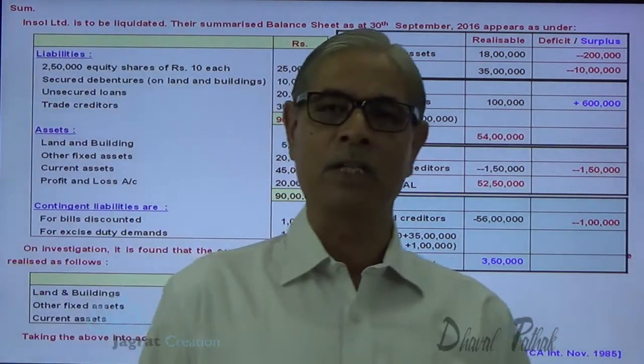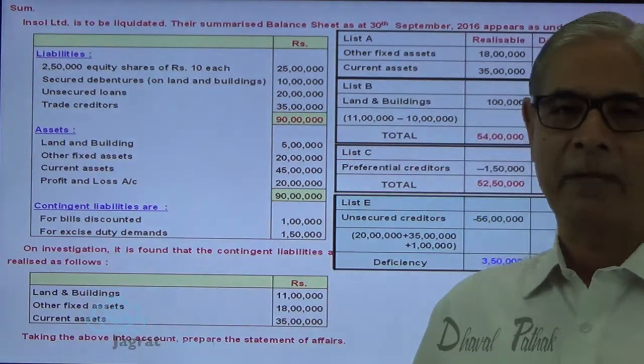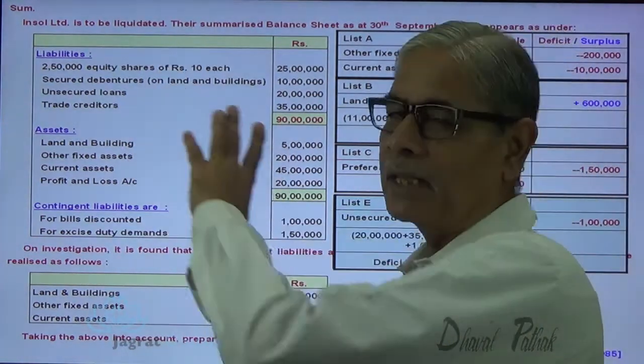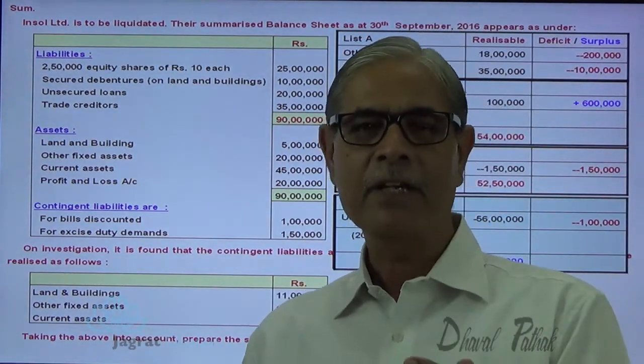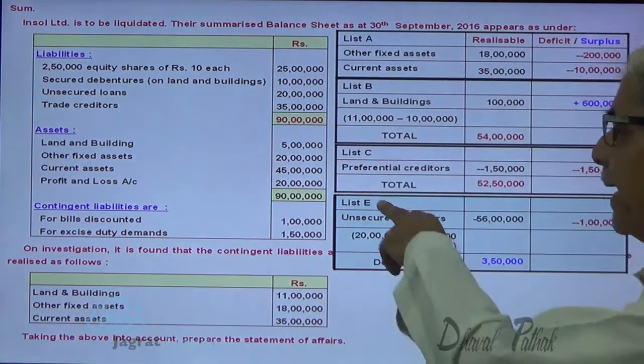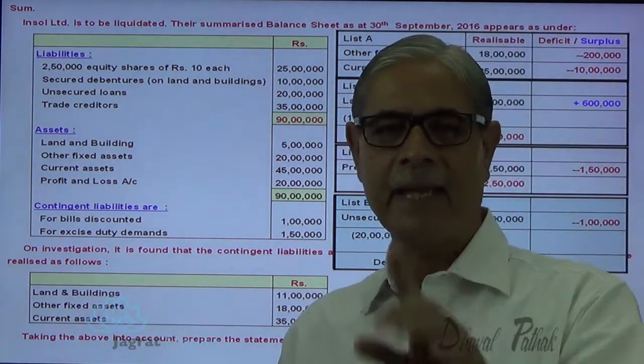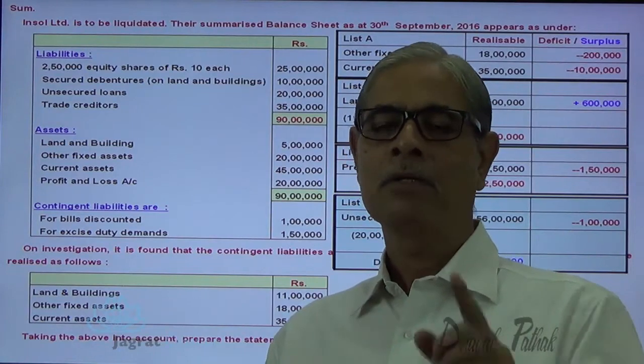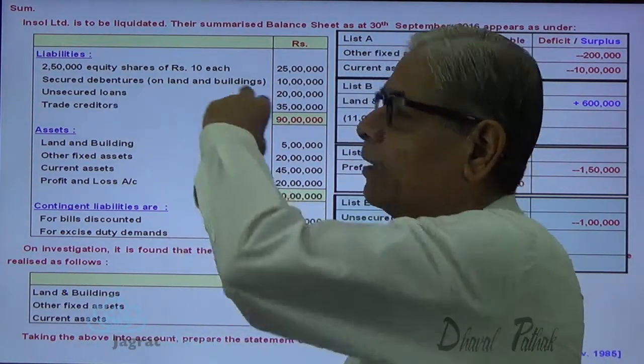After making payment to unsecured creditors, next you are required to pay preference shareholders. But in this sum, there are no preference shareholders. The preference shareholders are to be paid as per the next list, that is list F. It is not there. After preference shareholders, you are required to pay equity shareholders.